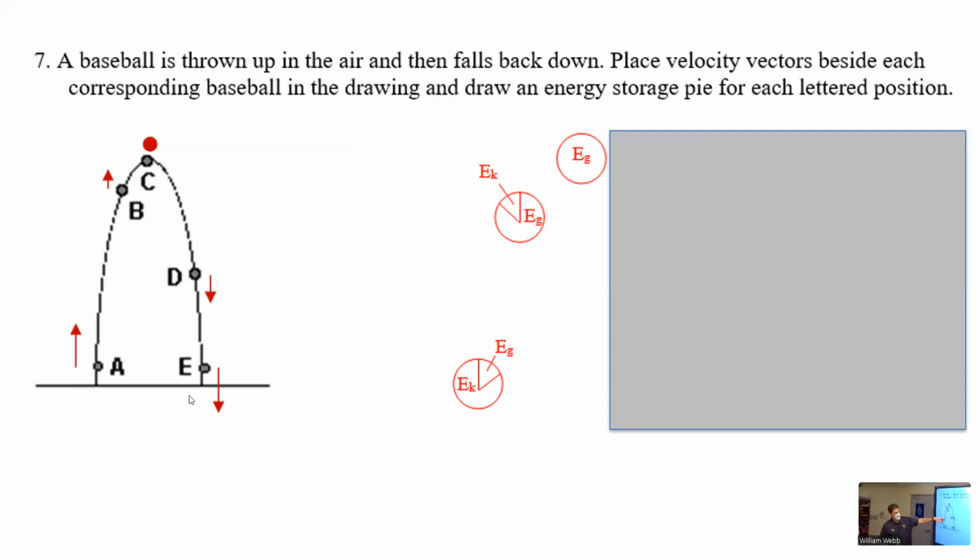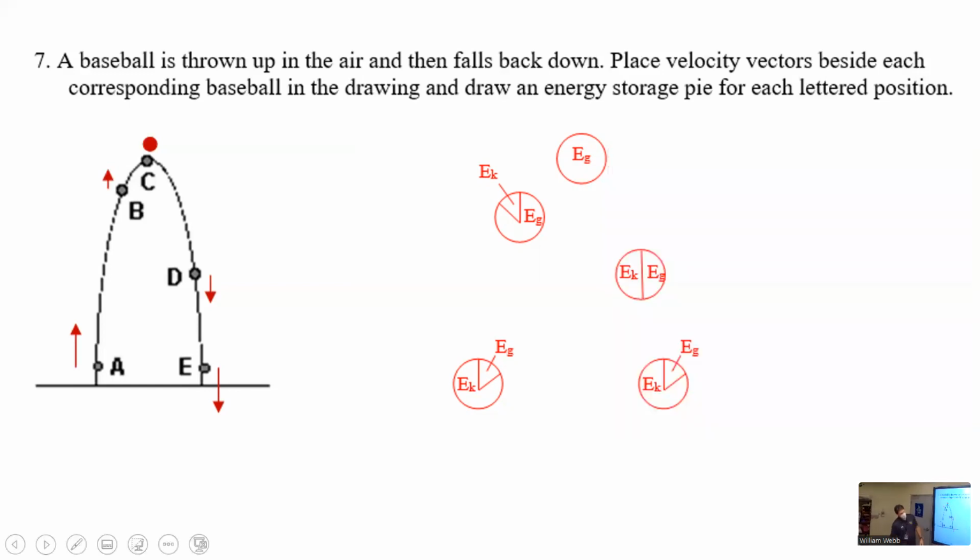And then, like Alex said, mostly gravitational with a little bit of kinetic. And then Brendan said all gravitational there at the top. And then Jackie said, yeah, it's going to be split with more kinetic now. And then Michelle talked to us here. We got the end with mostly kinetic, assuming there's just a little bit of space before it hits the ground. All right? Making sense?